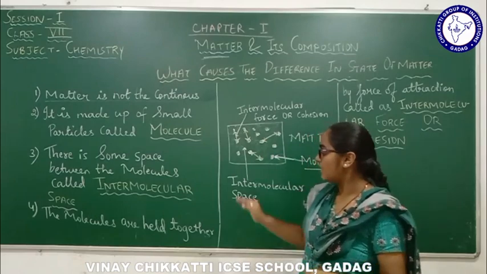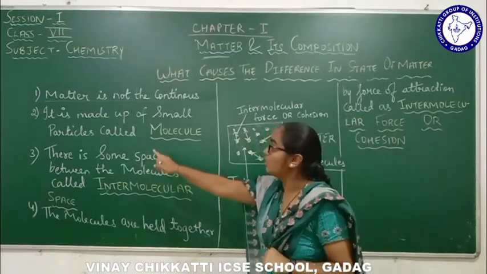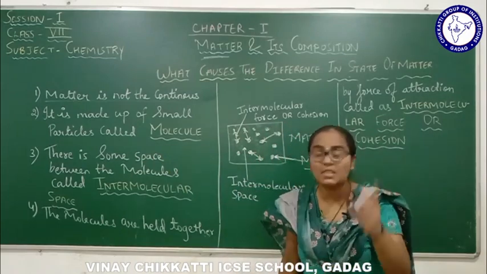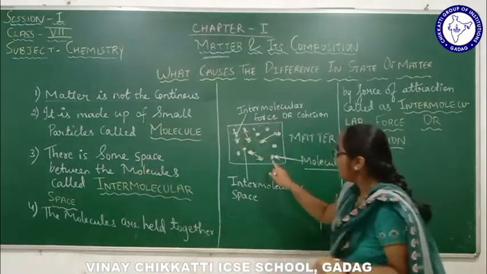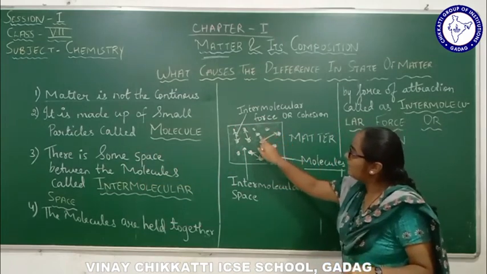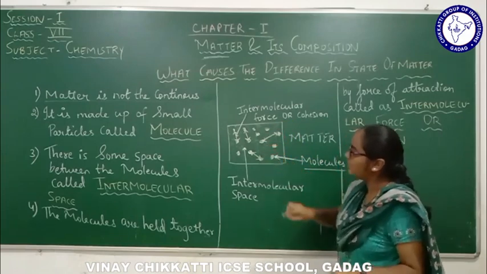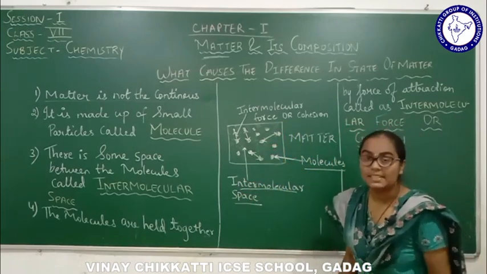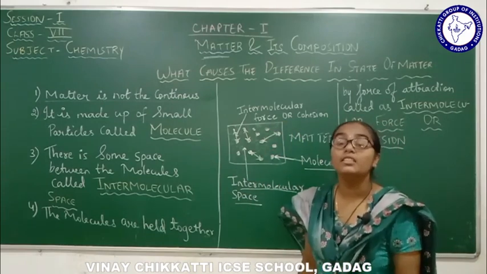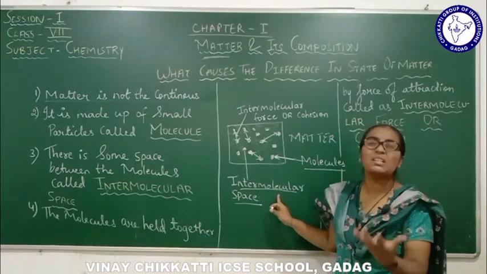Let's understand this one by one together. There is some small gap or some space between the molecules. If these are the molecules, there is some space, this yellow color shading which I had done. This yellow color shading is called intermolecular space. What is it called? Intermolecular space. Now what is intermolecular space? Space means gap.